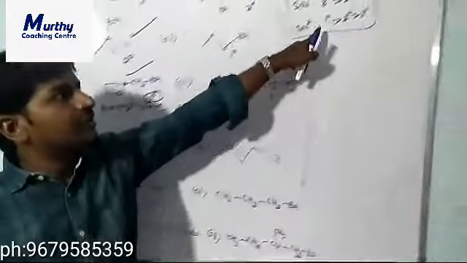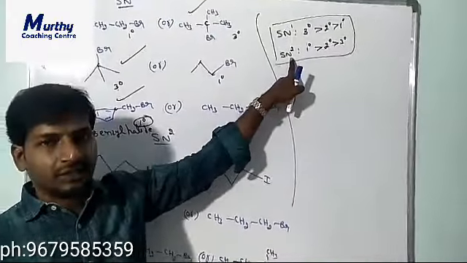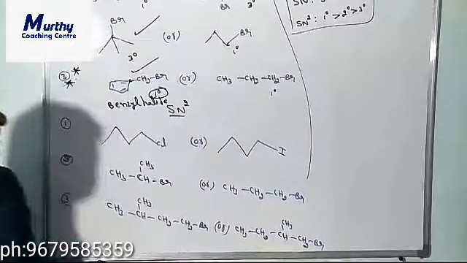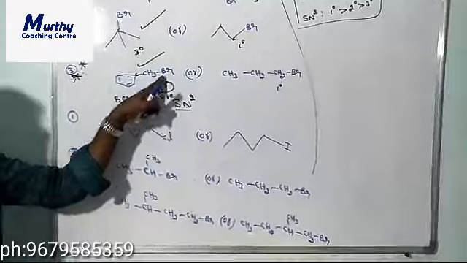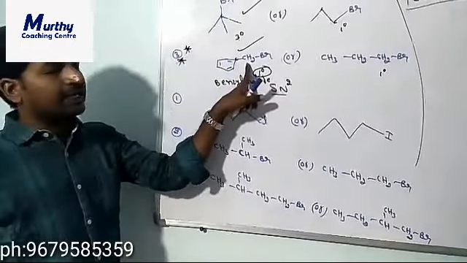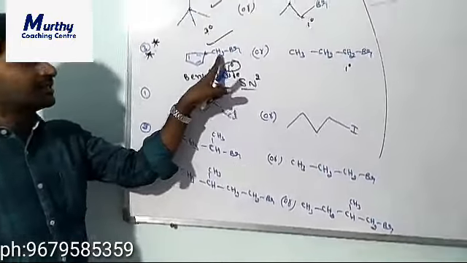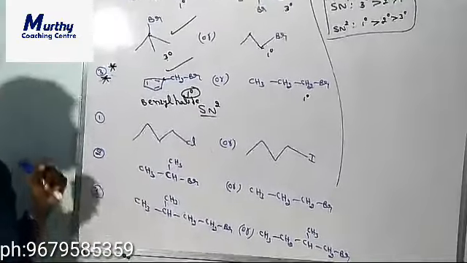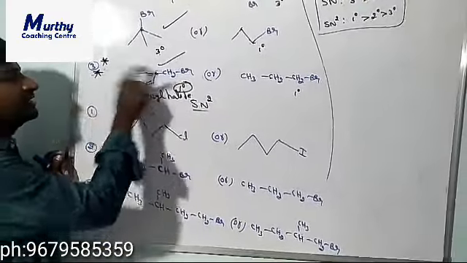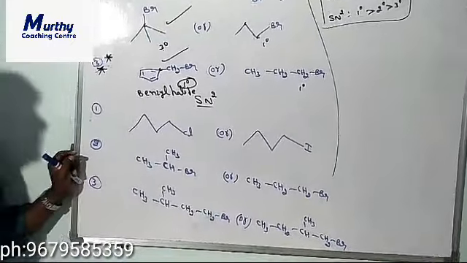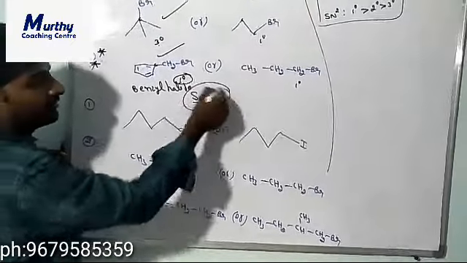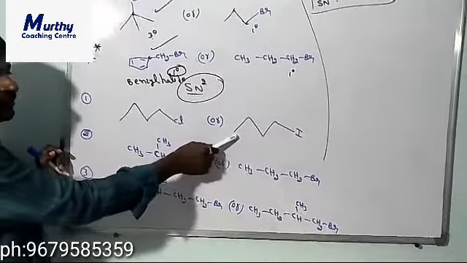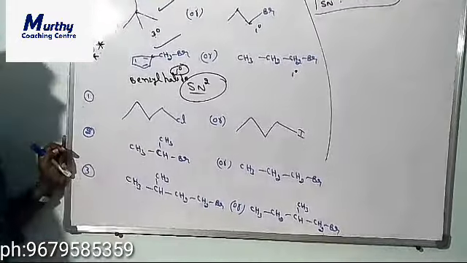Primary means it should be more reactive towards SN2, but it is more reactive towards SN1 because benzyl halide can form a benzyl carbocation intermediate. This benzyl carbocation intermediate is resonance stabilized. So that's why this is more reactive towards the SN1 reaction. Next, now the question is: in the following pair of compounds, which is more reactive towards SN2?